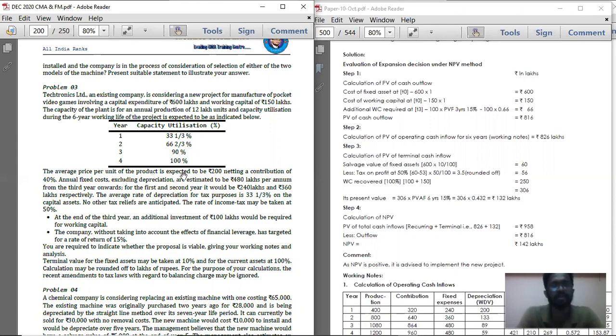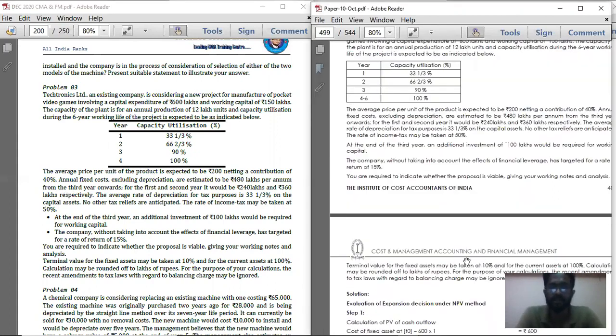The average price per unit of the product is expected to be 200. See, this is not 4, this is 4-6. In the institute material, they have given 4-6, that is capacity utilization from the fourth year to the sixth year. From the fourth to the sixth year, the project uses the entire 100% capacity of the machinery. So the selling price per unit is 200, netting a contribution of 40%.